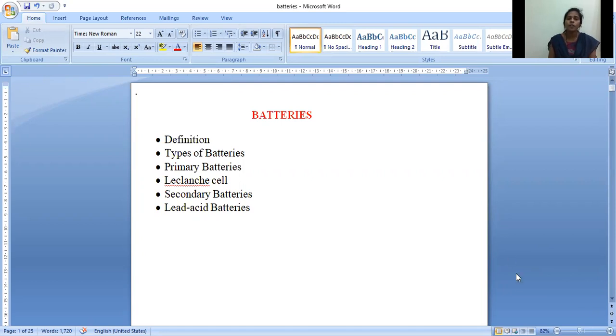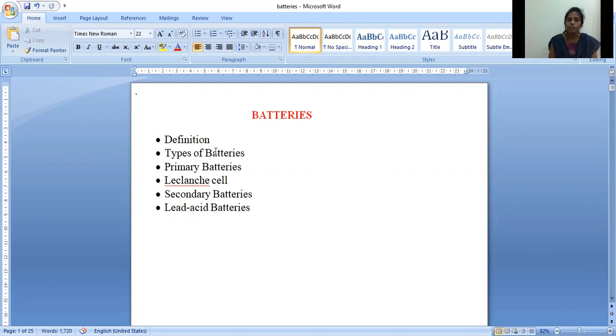In the previous session, we completed electrochemistry. So today I'm going to start the second subunit in the first unit, that is batteries. The first unit contains electrochemistry and batteries. We have completed electrochemistry, so now I'm going to start batteries.